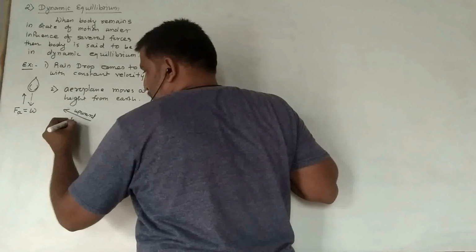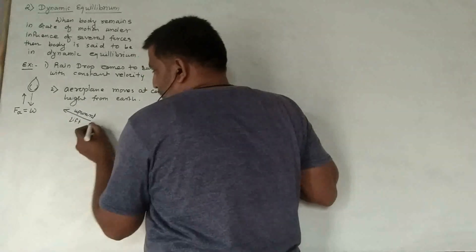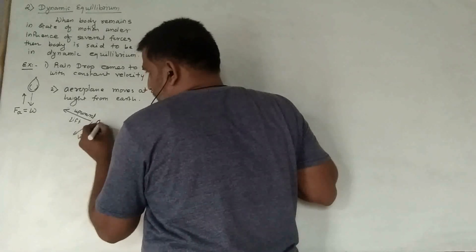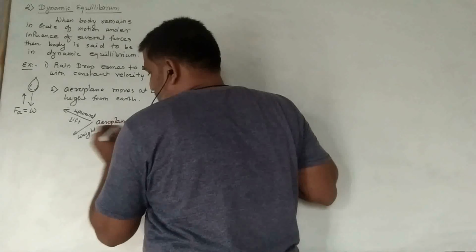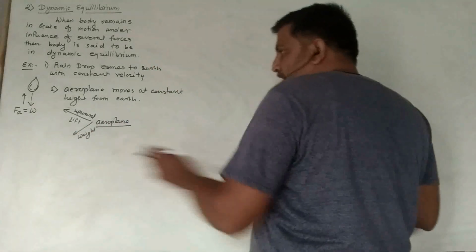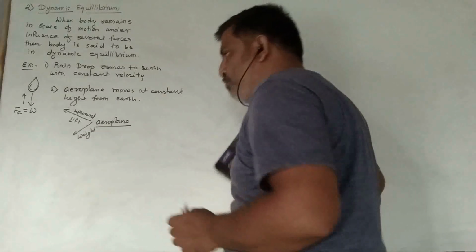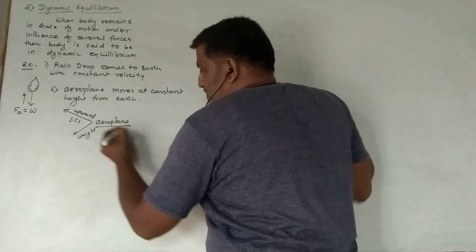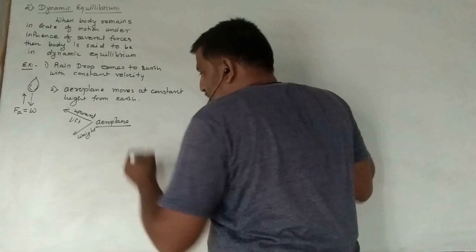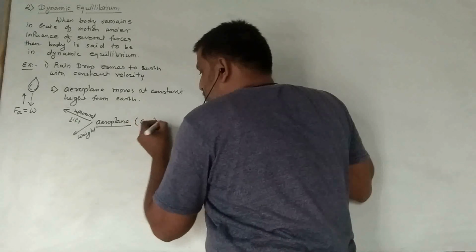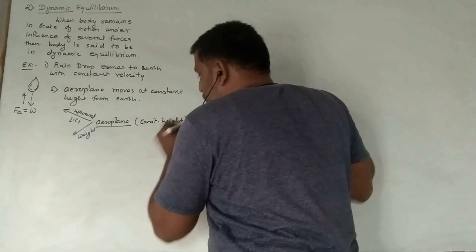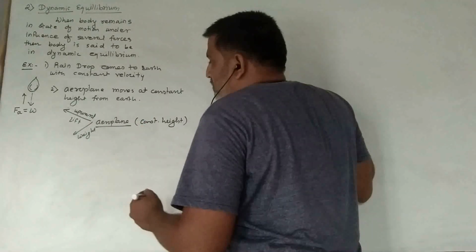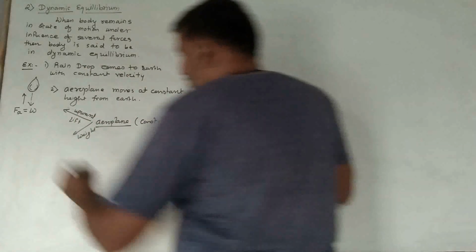Aeroplane takes an upward lift and the weight of the aeroplane is in downward direction. This upward lift and the weight balance the aeroplane at a constant height. Means several forces are influencing the aeroplane, but still the aeroplane is at a constant height.